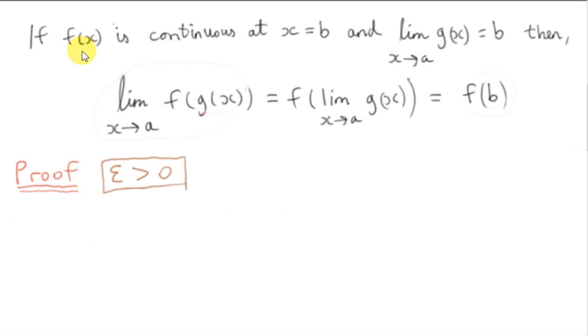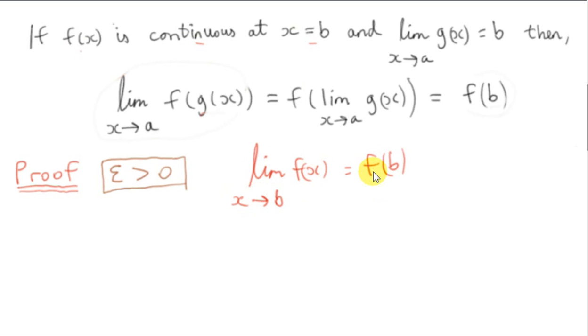Now we start by noting that f of x is continuous at x equals b. So that means that the limit as x tends towards b of f of x is just equal to f of b. That's what it means for the function f of x to be continuous at b. To calculate this limit, we just replace x with b.